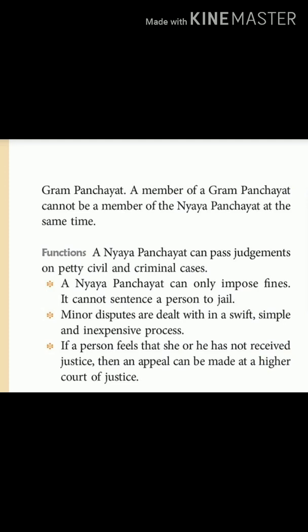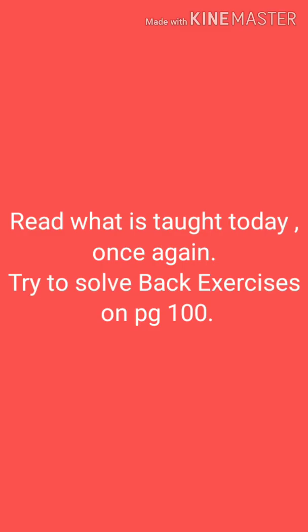I want you to read once again whatever we studied today, and try to solve the questions on page number 100, the true and false, fill in the blanks, etc., and find the answers. I will also share the answer key with you, and I will be sending you the worksheet, where you can practice these extra questions to learn the chapter well.